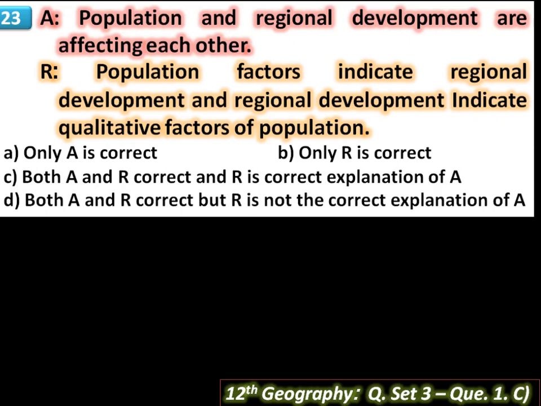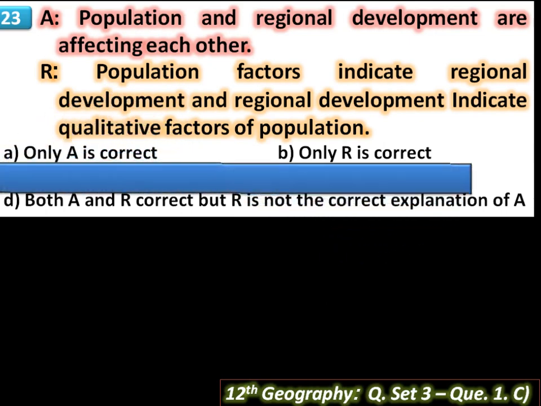Because if an area has resources, people need to know how to use and exploit them, and need to develop technology for that. That means the number of population is not important; the quality of population is important. So here A and R are correct sentences and R is the correct explanation of A.